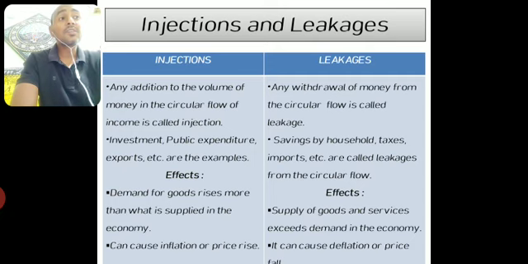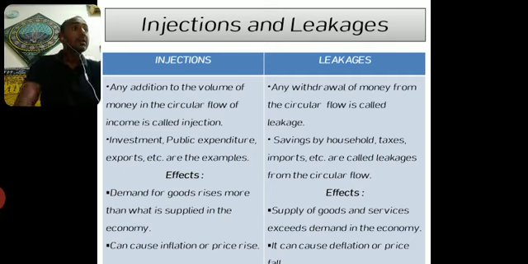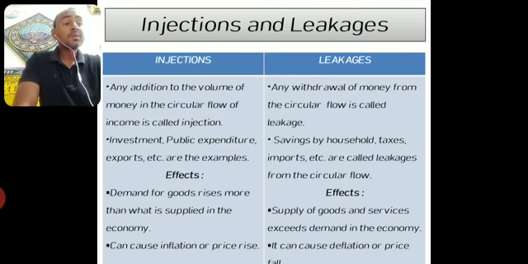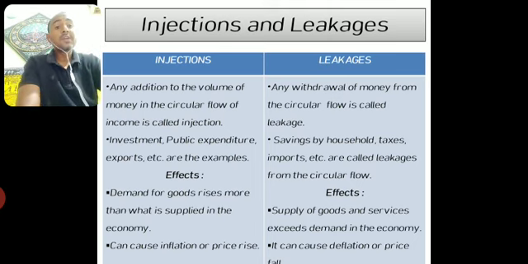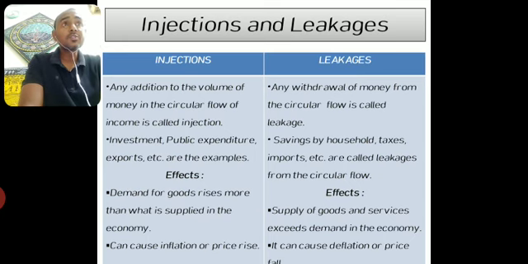So in this example, if 50 rupees less is spent by the people in the economy, that means the 50 rupees has been withdrawn from the circular flow. Okay, and what are the possibilities? Either people have saved it, out of their 500 rupees income they have saved 50 rupees, that's why it is not coming to the flow.